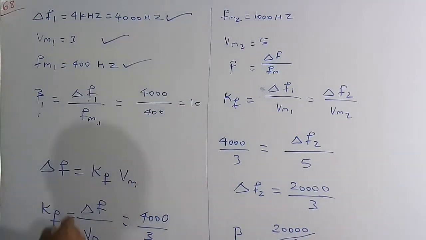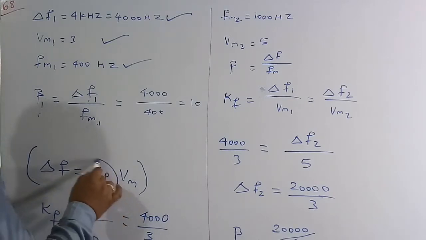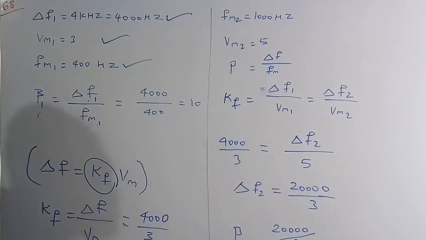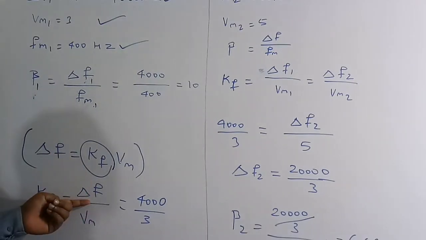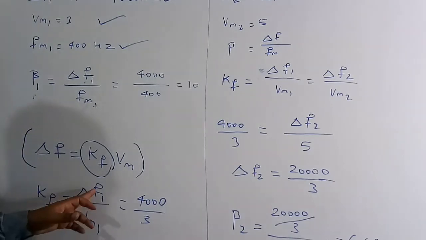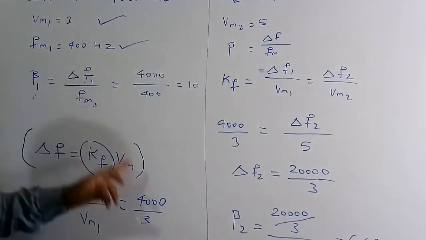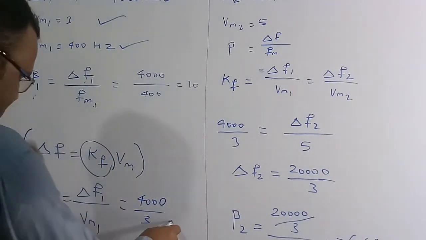Another formula is delta F is equal to Kf into Vm, where Kf is called a constant. So Kf is equal to delta F by Vm. We know the value of delta F in the first case, delta F1, is 4000 hertz and Vm1 is equal to 3 volt. So 4000 by 3 is the value.